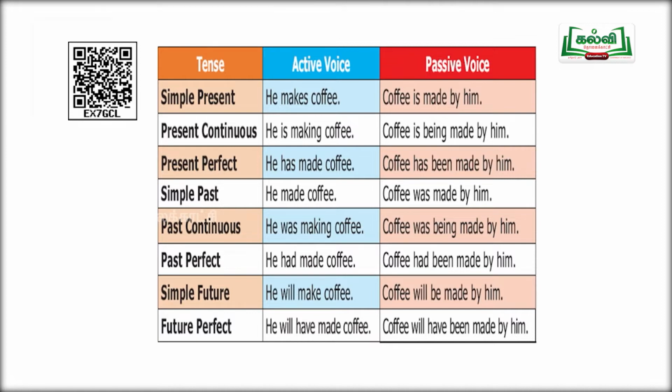Past continuous tense: he was making coffee, coffee was being made by him. Past perfect tense: he had made coffee, coffee had been made by him. Simple future tense: he will make coffee, coffee will be made by him. Future perfect tense: he will have made coffee, coffee will have been made by him.